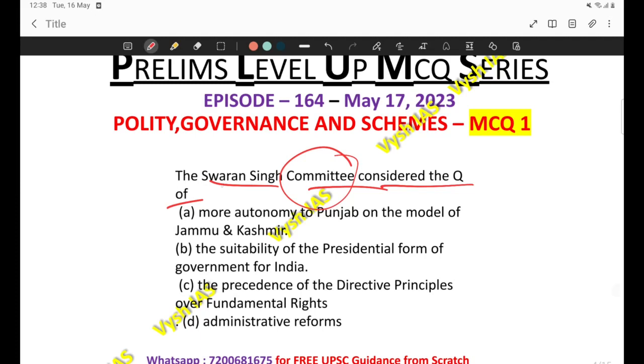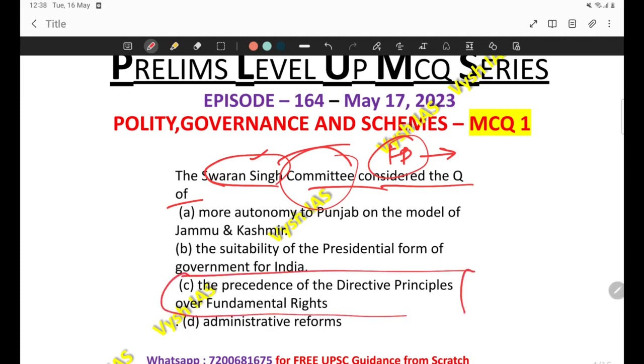We have seen the Swaran Singh committee in the context of fundamental duties. If you have covered Lakshmikant, you would have known this by this time. Look for the options which are close to that. Among the options, option C is more in line with what we have learned. I'm telling you a way to answer a question even if you don't know. With basic knowledge, how can you approach a question? That is also important, because we can't expect that we know everything as we learn in the book.